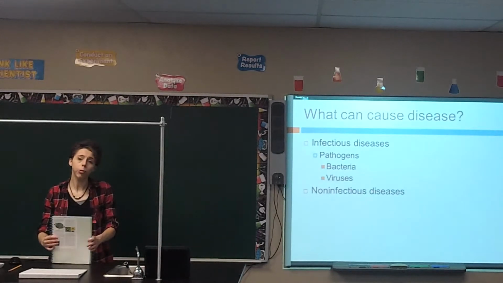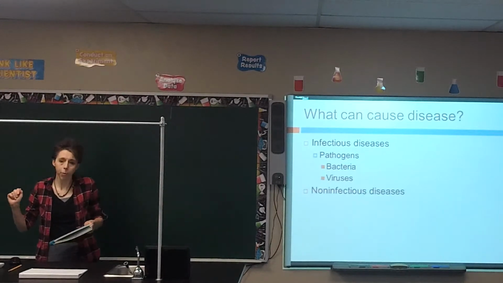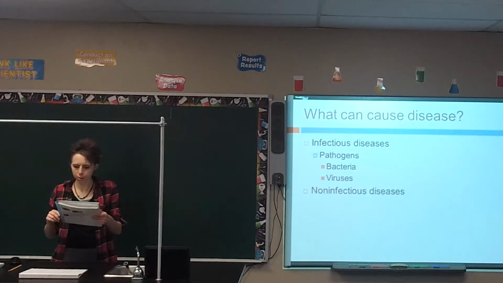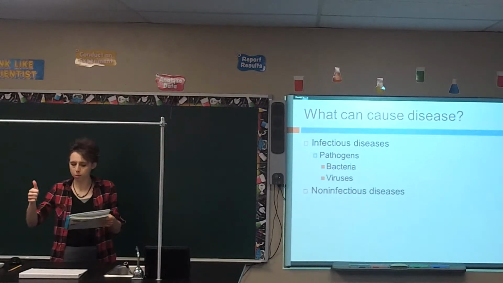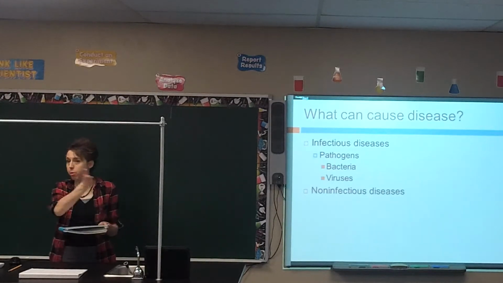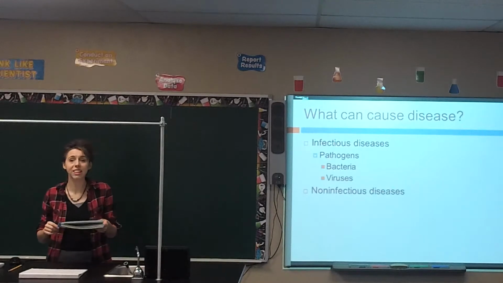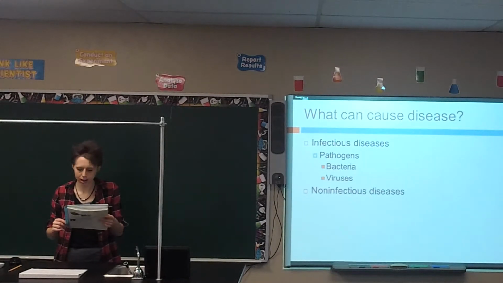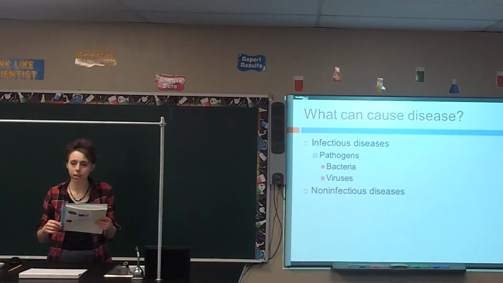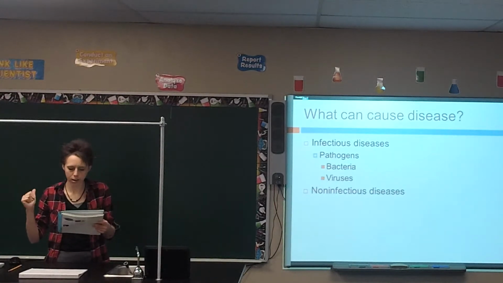Now, some of them are helpful. You have bacteria that live in your intestines, and they're supposed to be there. But some bacteria are not good for you, and they can cause diseases like strep throat, tuberculosis, and pneumonia. So your book points out that some of them are good, but some of them are disease-causing. We call the disease-causing ones pathogenic. So make a note of that. Pathogenic ones are those that act as a pathogen. They cause strep throat, tuberculosis, and pneumonia.